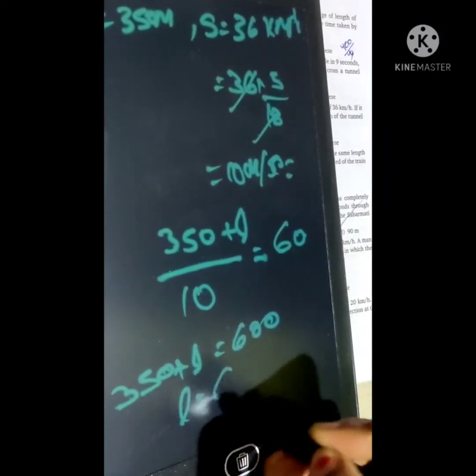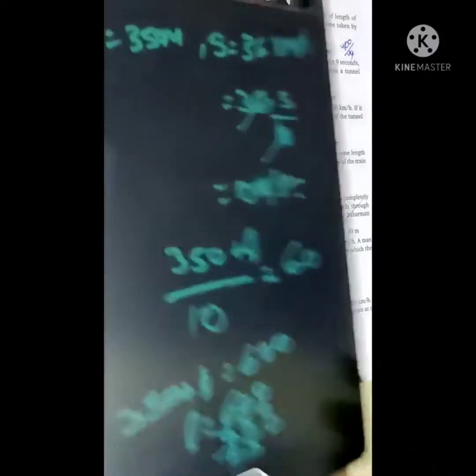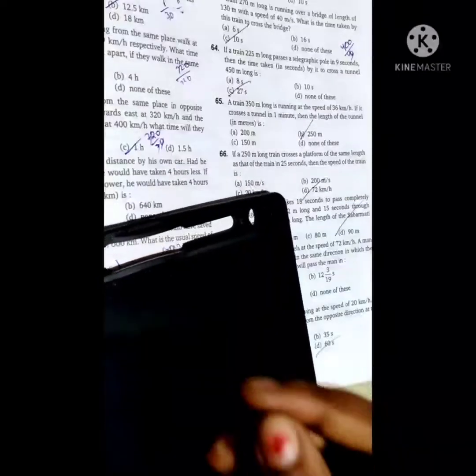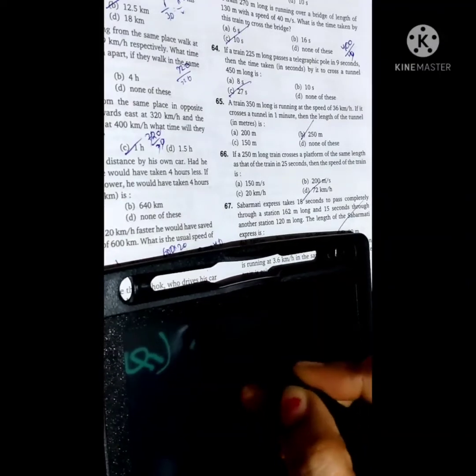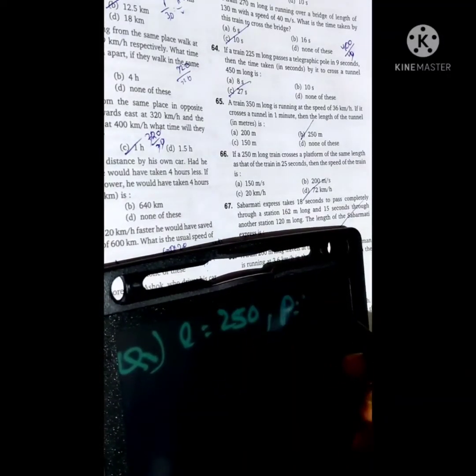So L equal to 600 minus 350. So 250 is the tunnel length. Okay. And the next question was: given a train of length 250 and a platform having the same length, it means 250,